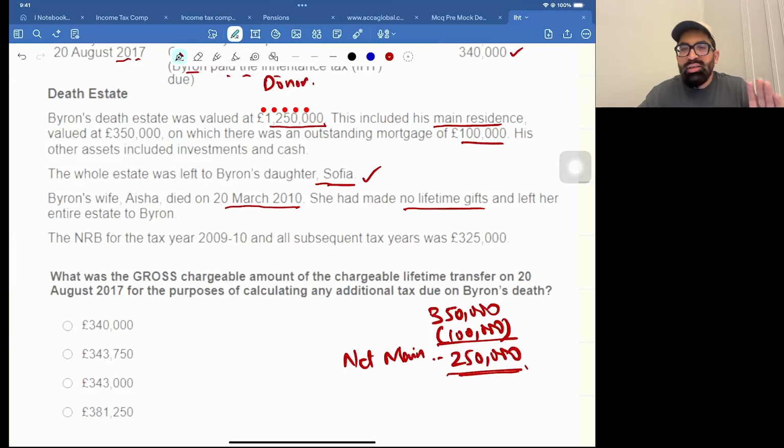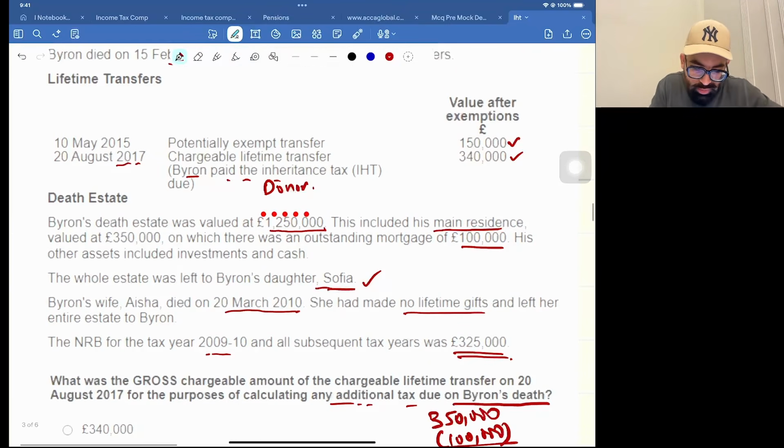Okay, so hope you remember the transfer of nil rate band from husband to wife or wife to husband. This topic will also be applied here. The NRB for the tax year 2009-10 and all subsequent tax years was 325,000. Yes, we know this. What was the gross chargeable amount of the chargeable lifetime transfer on 20th August 2017 for the purpose of calculating any additional tax due on Byron's death? Okay, so the first question is linked to this part.